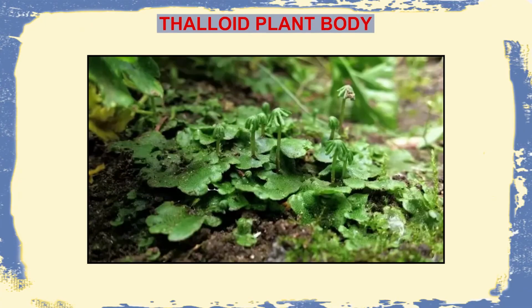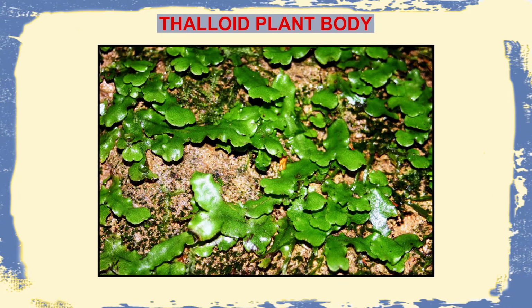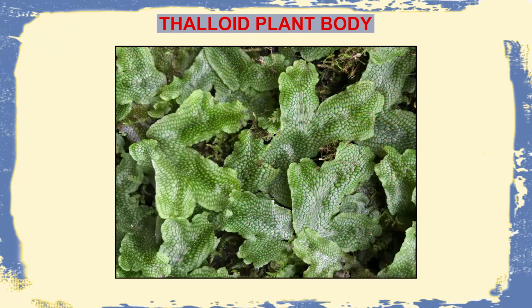So first we begin with the classification of the group Hepaticopsida. Now the Hepaticopsida usually consists of a thalloid plant body. Thalloid plant body means that they are not differentiated into roots, stems and leaves. They are found adjusted to the plant surface, and they are thick and fleshy in the center. They are dorsiventrally flattened and dichotomously branched.